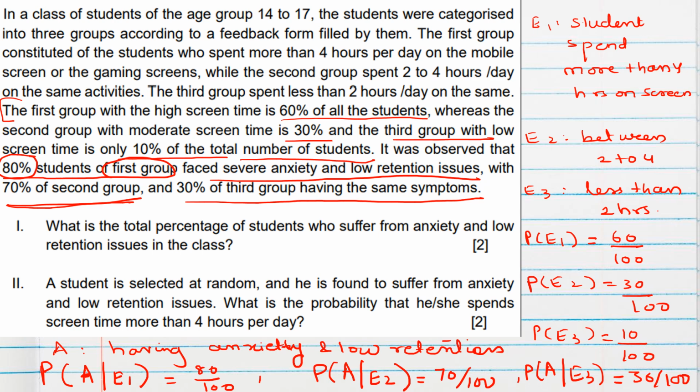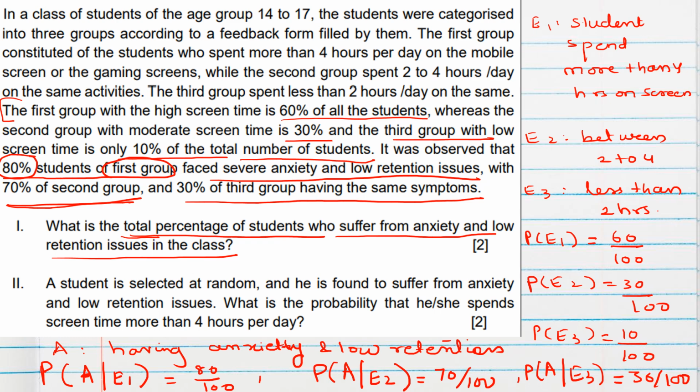So the first question says: what is the total percentage of students who suffer from anxiety and low retention issues in the class? This is based on total probability, which will make the denominator of the Bayes theorem actually.